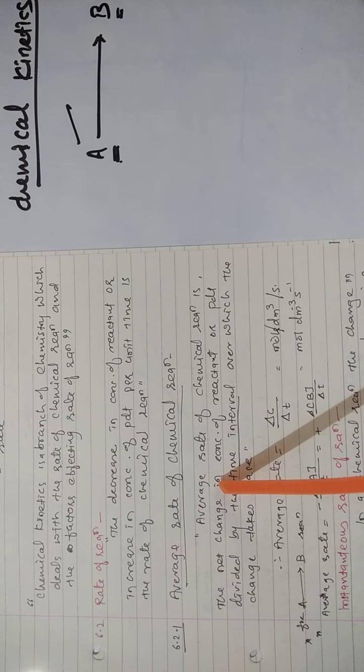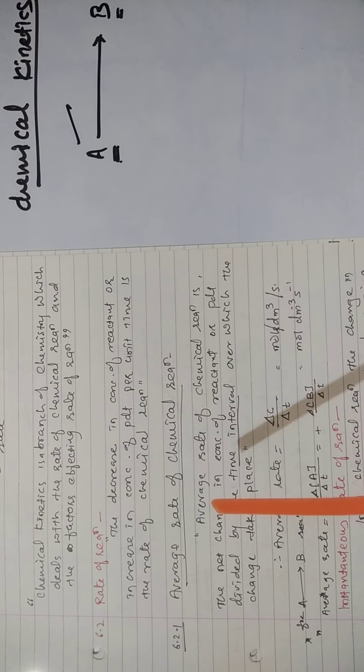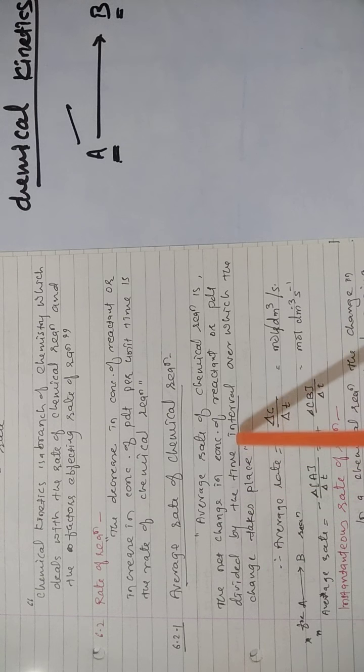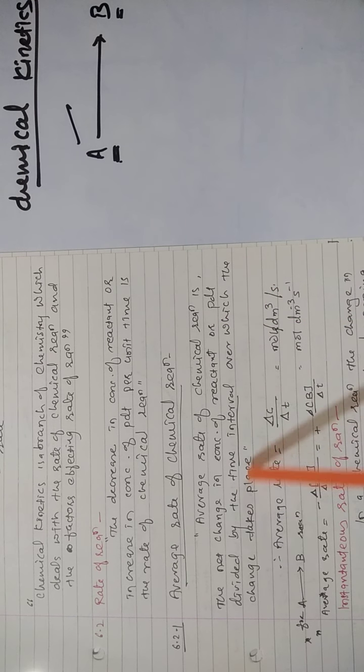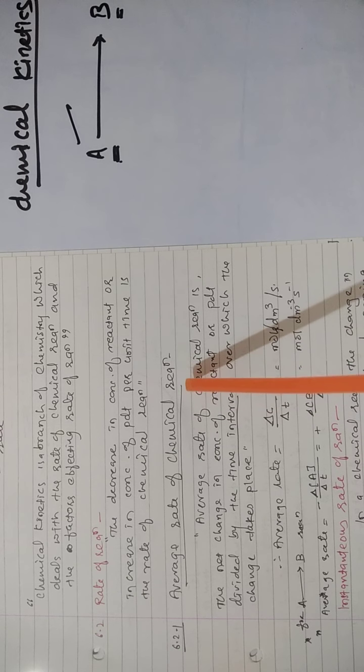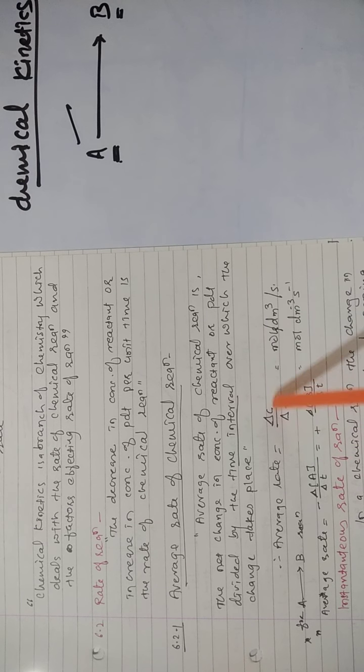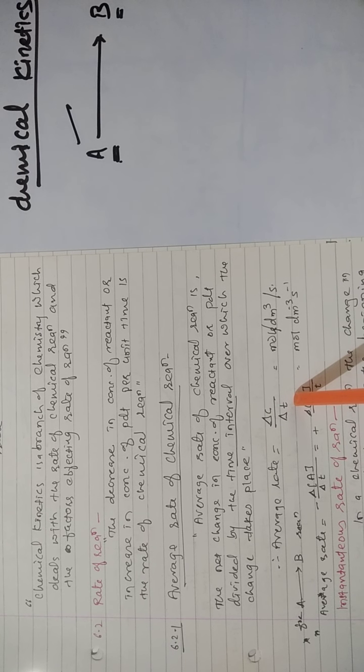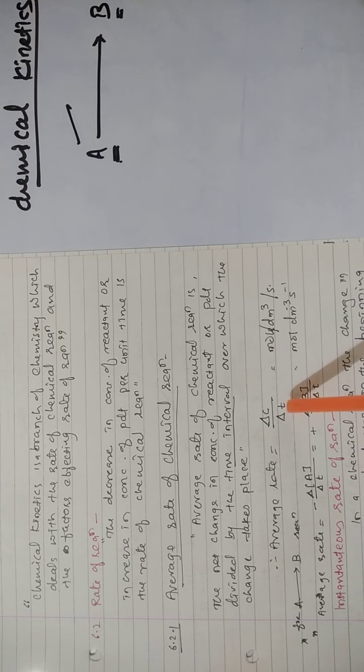Now we are dealing with the average rate of a chemical reaction. What is average rate? Average rate of a chemical reaction is the net change in concentration of reactant or product divided by the time interval over which the change takes place. Average rate is equal to the change in concentration divided by the time interval: delta C is the change in concentration of reactant or product, divided by delta T, the net change of time.